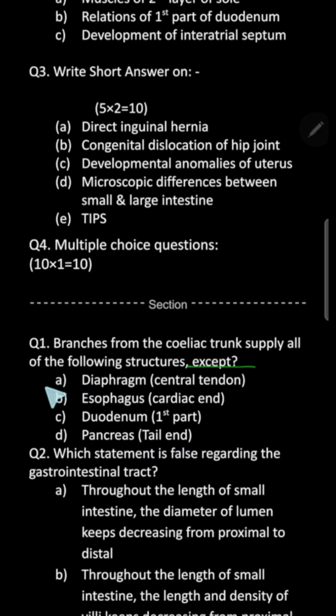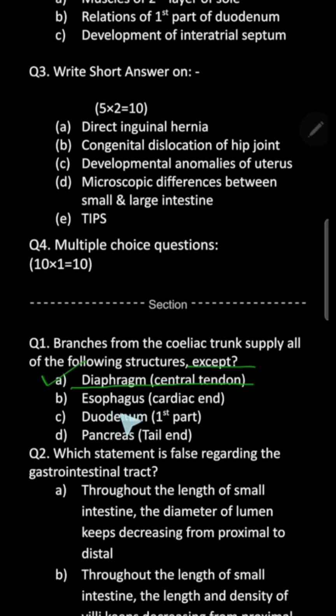So the answer here will be the diaphragm, the central tendon, right? Because this is supplied by the inferior phrenic artery. That's the first branch arising from the abdominal aorta at the level of T12, right? It's a paired artery. So it supplies the undersurface of the central tendon of the diaphragm, right?